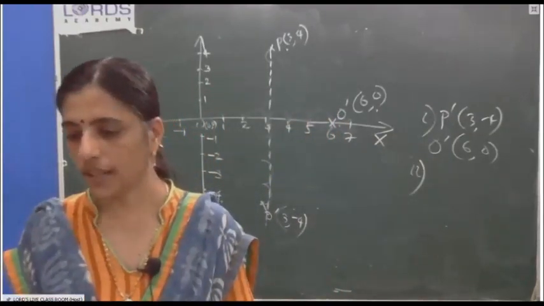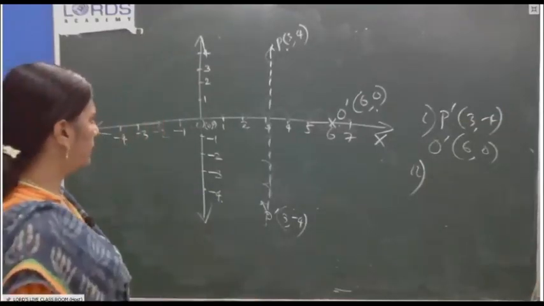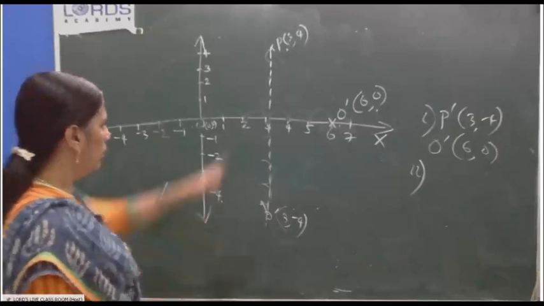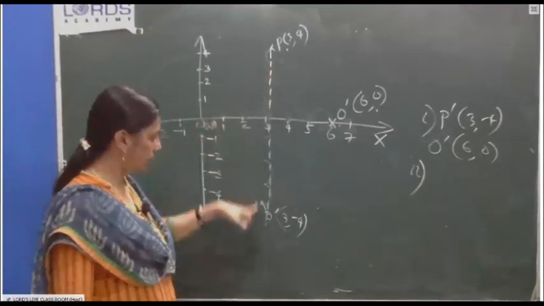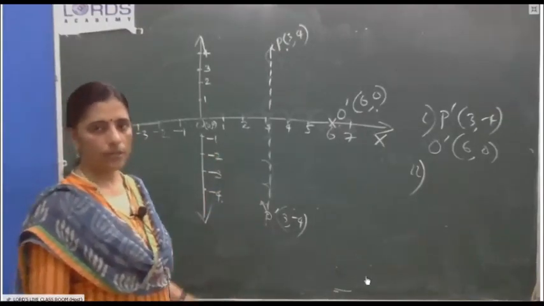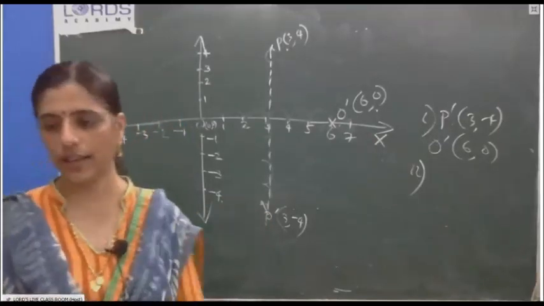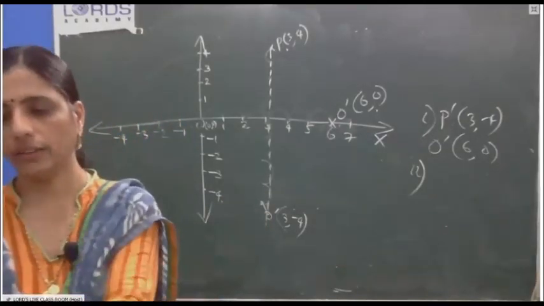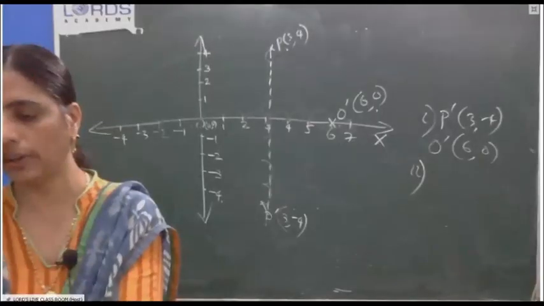The length of the segments P dash and O dash. Okay, what is its length? Maria again. Maria Anthony, what is the length of the segment? You count. You are doing it in the graph book, no? How many boxes from P to P dash? That's the length. Length of the segments P dash and O dash, you calculate both.